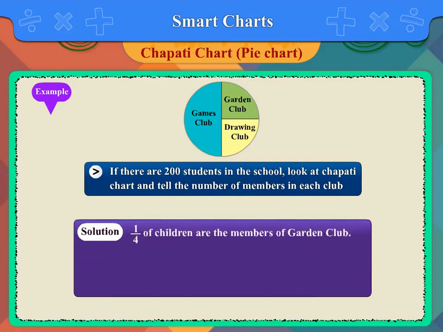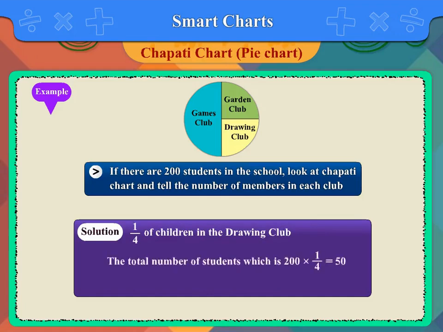1/4 of children are the members of the garden club. So, multiplying 200 by 1 upon 4, we get 50. Hence, the garden club has 50 members. Similarly, to find the number of children in the drawing club, multiply the total number of students, which is 200, by 1 upon 4. We get 50. Hence, there are 50 members in the drawing club.